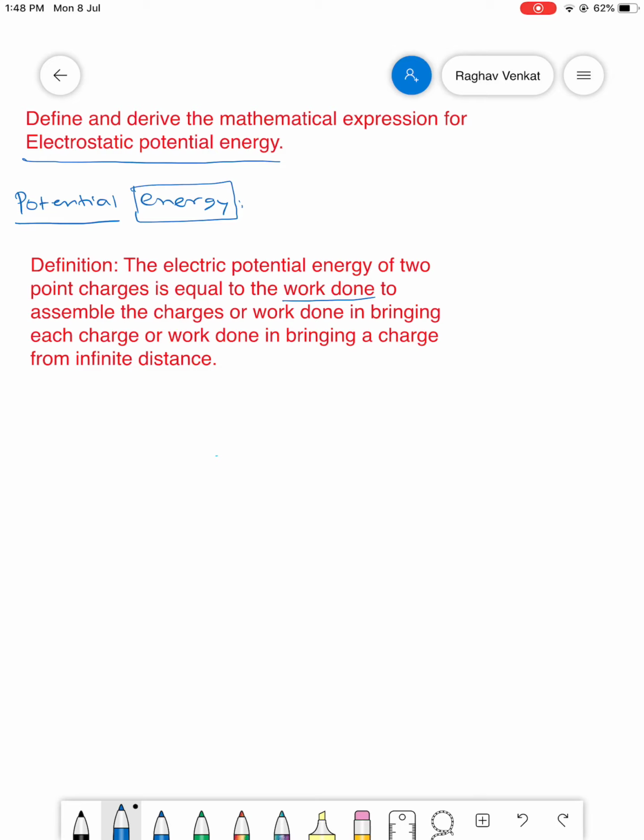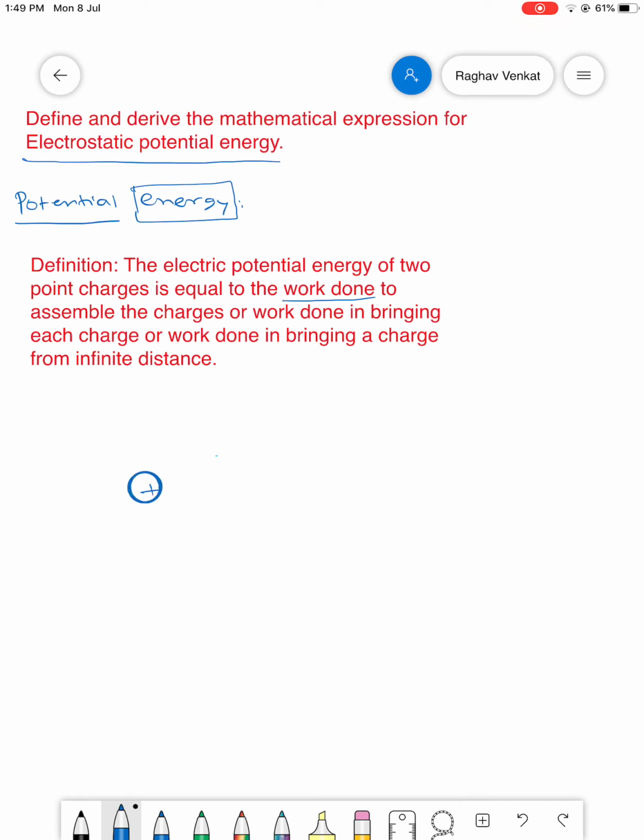That is, we need to apply some force against the electrostatic forces. So, we are considered an external source with respect to the system. The amount of external force will cause some work on the system. The work done by the external agent will get stored in the form of electrostatic potential energy of the given system. So, let us see what it means.